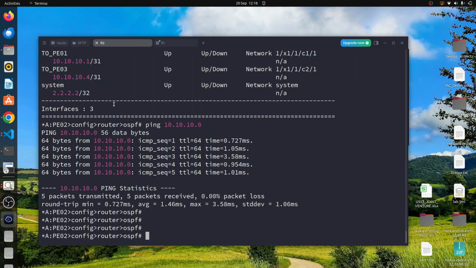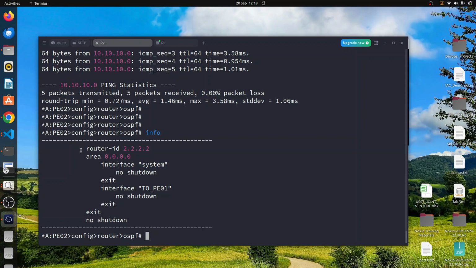We check our OSPF configuration info. You can see that we have configured the router ID of 2.2.2.2, the area, and we don't have any timers configured. So the first 3 scenarios are all okay.